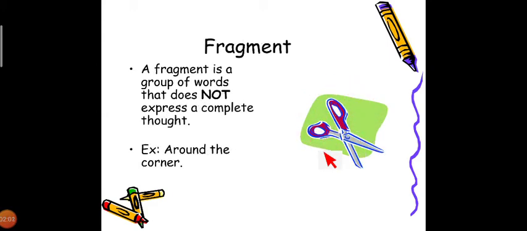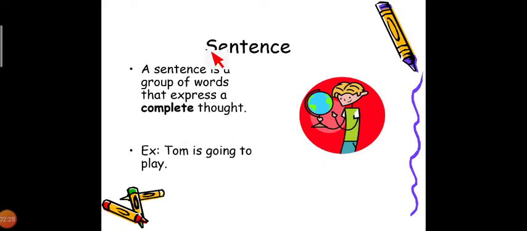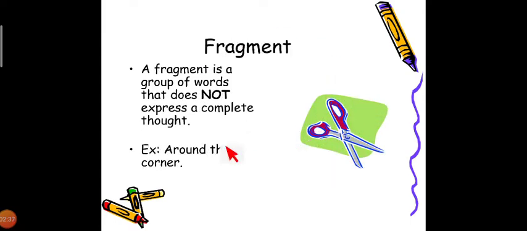Now, a fragment, or what we know as a phrase, does not express a complete thought. What happened, what is going on, how it proceeds, these things we are not getting. So that is the meaning of fragment. But in the case of a sentence, it gives a complete thought, it expresses complete meaningful information. A fragment, or phrase, is something different because it does not give a complete sense.